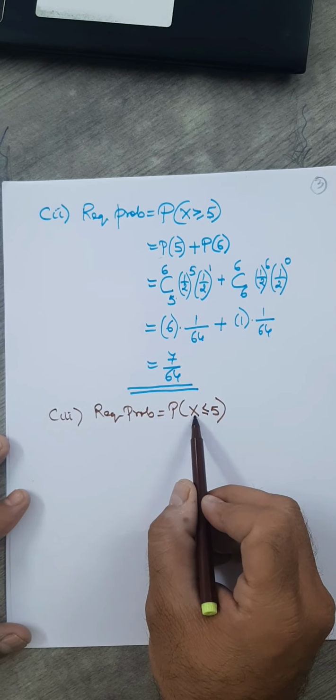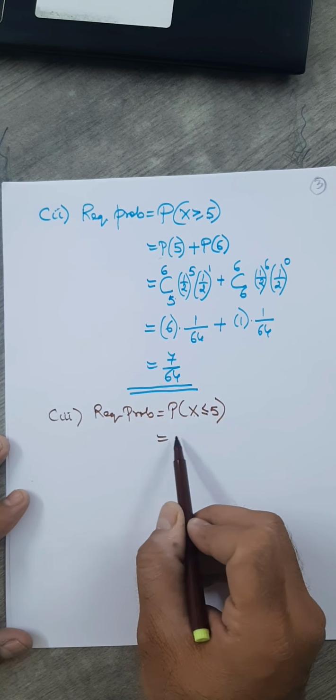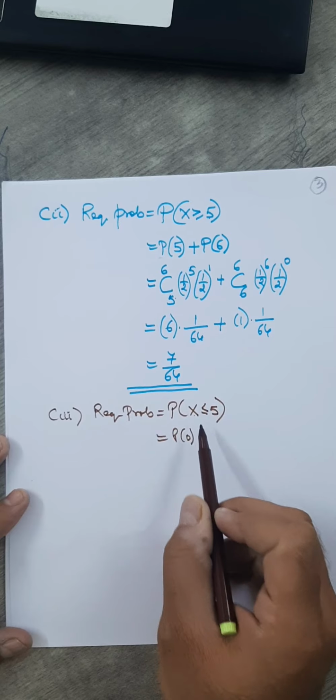The third sub question: you are asked the probability of getting at most 5 successes. So the required probability equals the probability where x is maximum 5. Fine. Maximum success is 5. So this means it starts with 0 always.